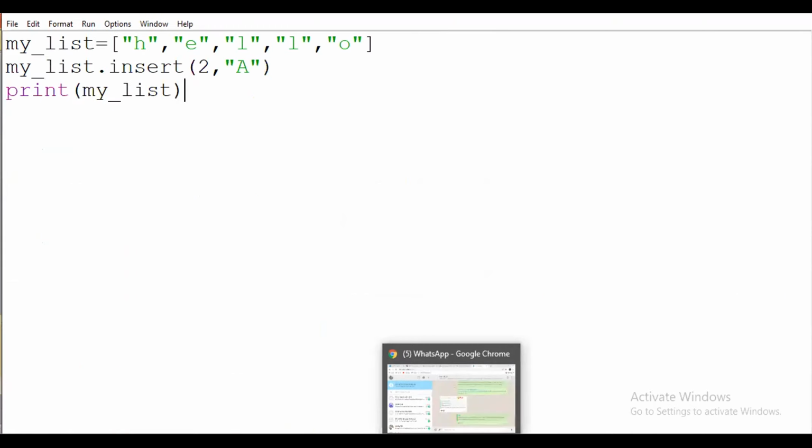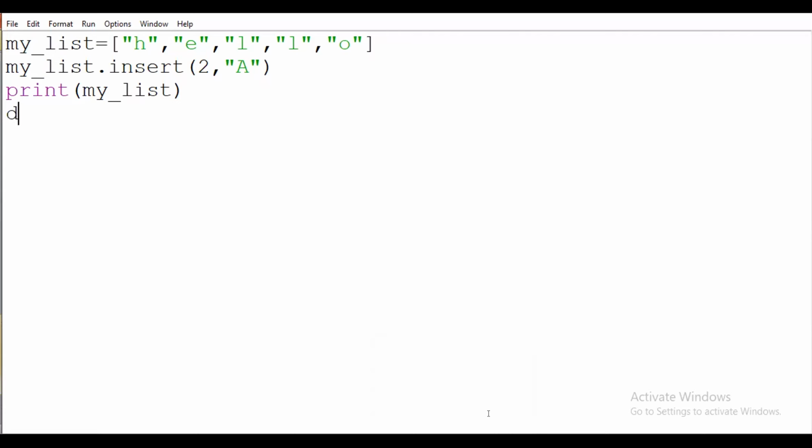Meaning I will insert some specific element in my list. Okay. Now suppose I want to delete a specific element. I will use the keyword del of my list of the element.